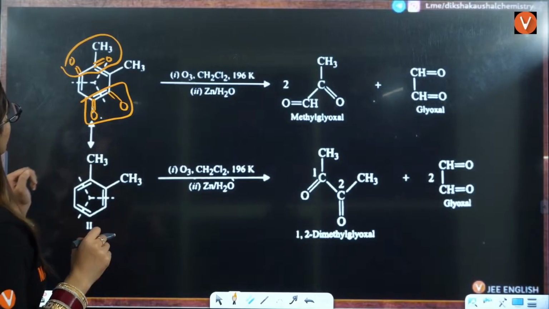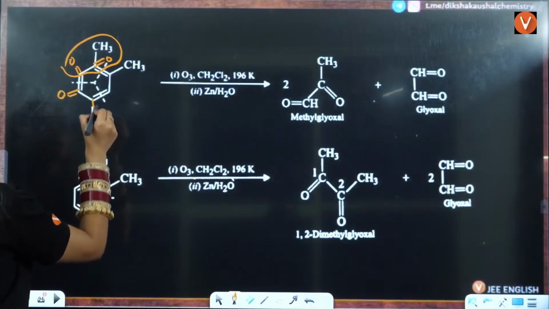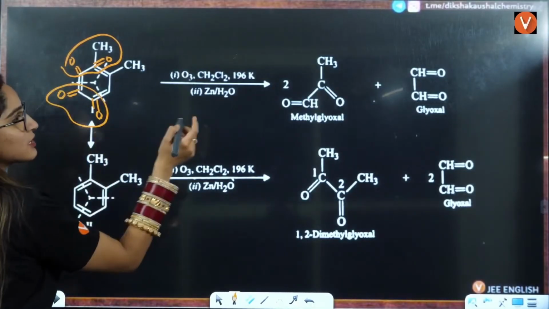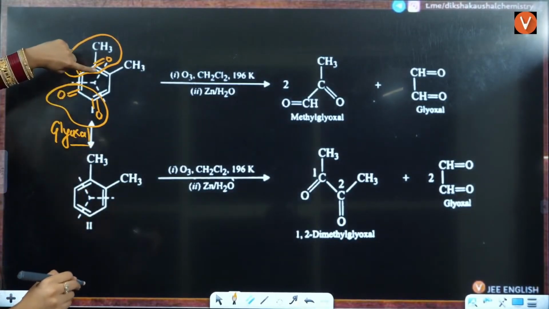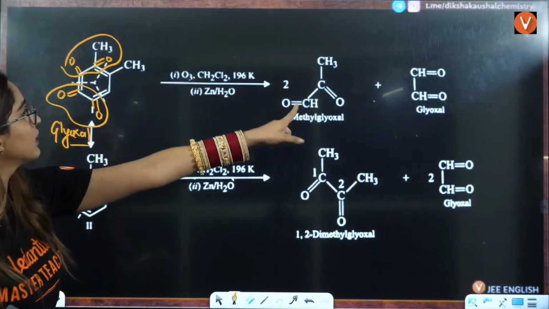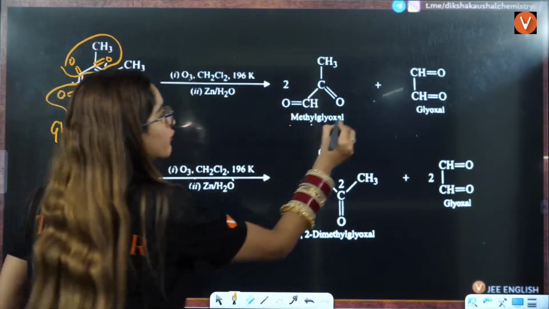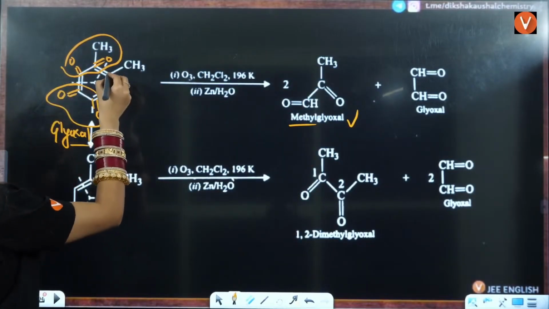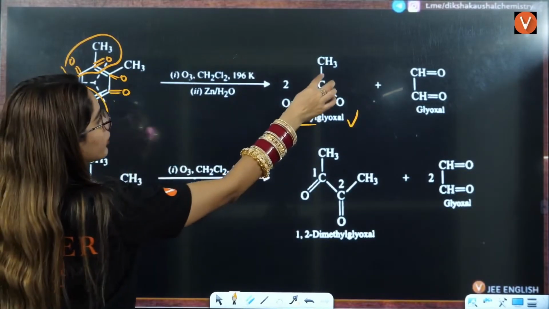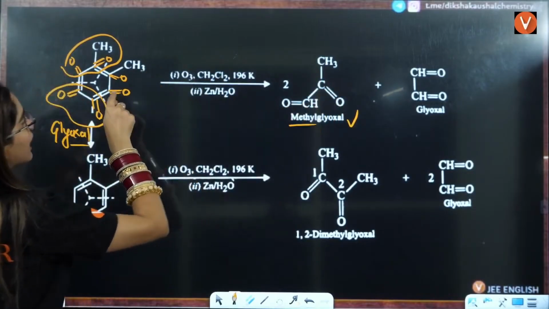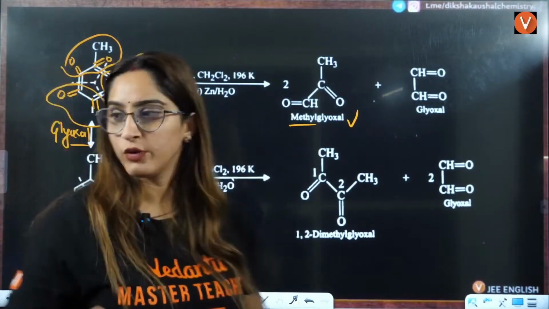Here this will be double bond O. That is going to give you this glyoxal: C double bond O, then C double bond O. Then you have a C which has C double bond O, then CH3, which gives methylglyoxal, right? Here also you will have double bond O. So this is one C double bond O, then one carbon which has double bond O and then CH3. So this also is going to give you the same compound, right?